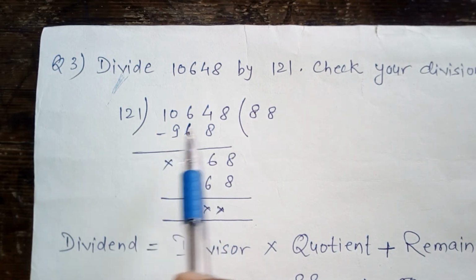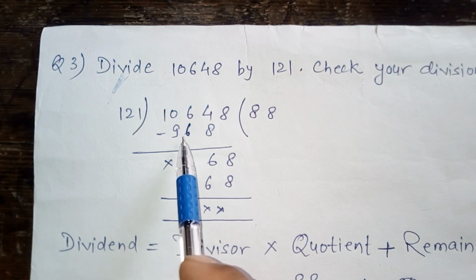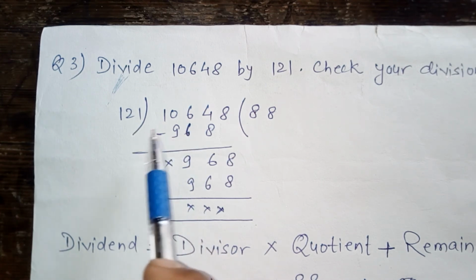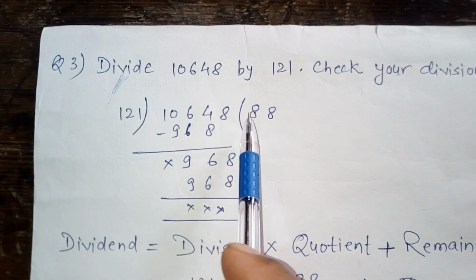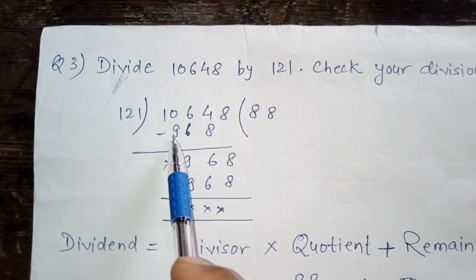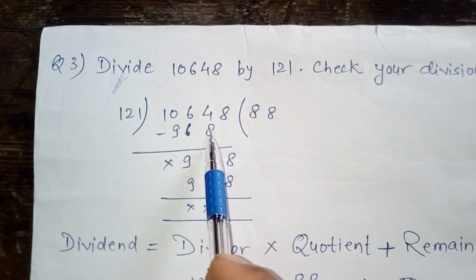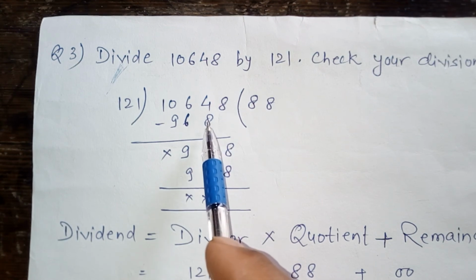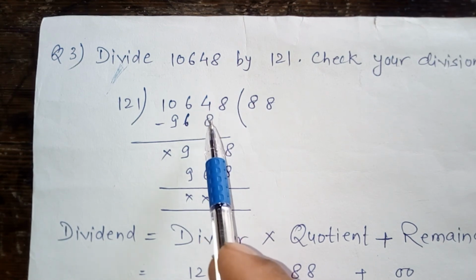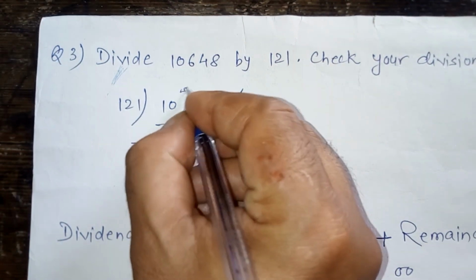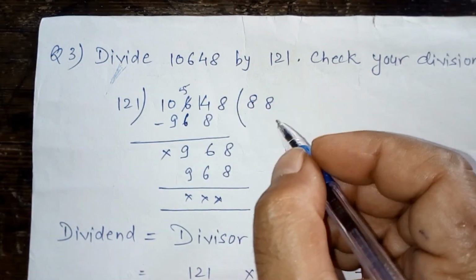As you know, 12 8s are 96, 12 9s are 108. 108 is not possible, so there will be 8 or less than 8. 121 into 8, 968. Now let us subtract. We cannot subtract 8 from 4, so we take one number borrowed from 6. So there will be 5 and it will be 14.